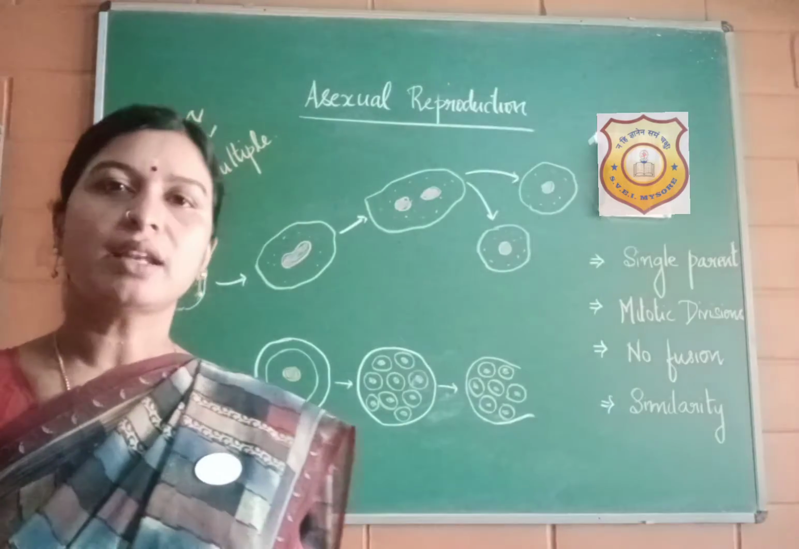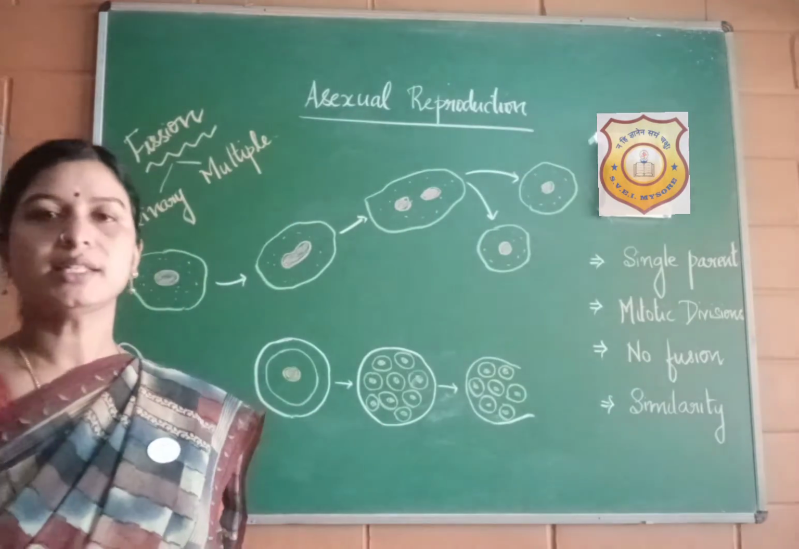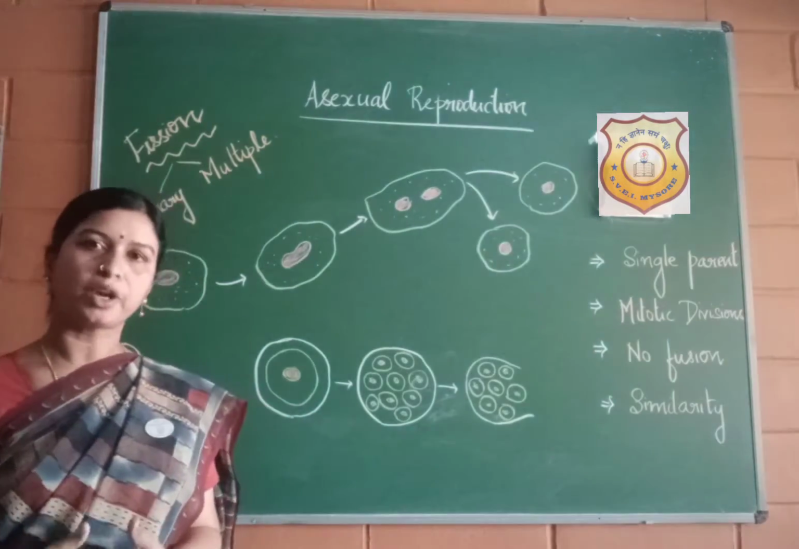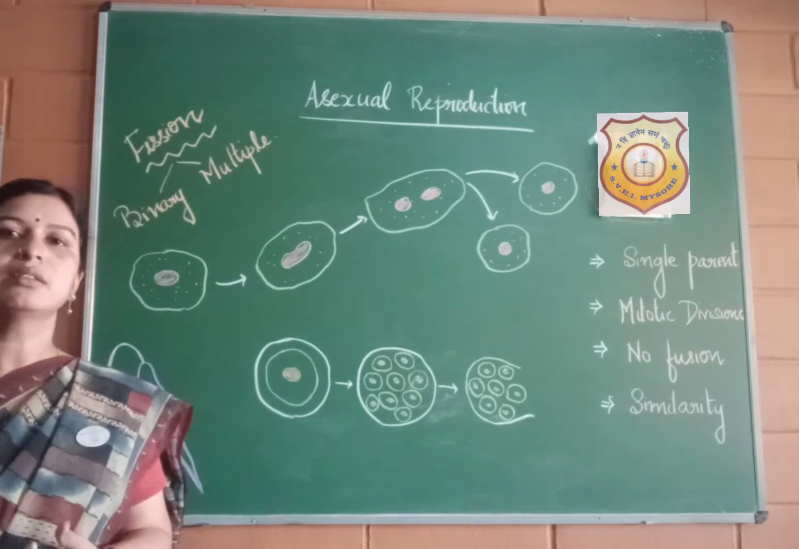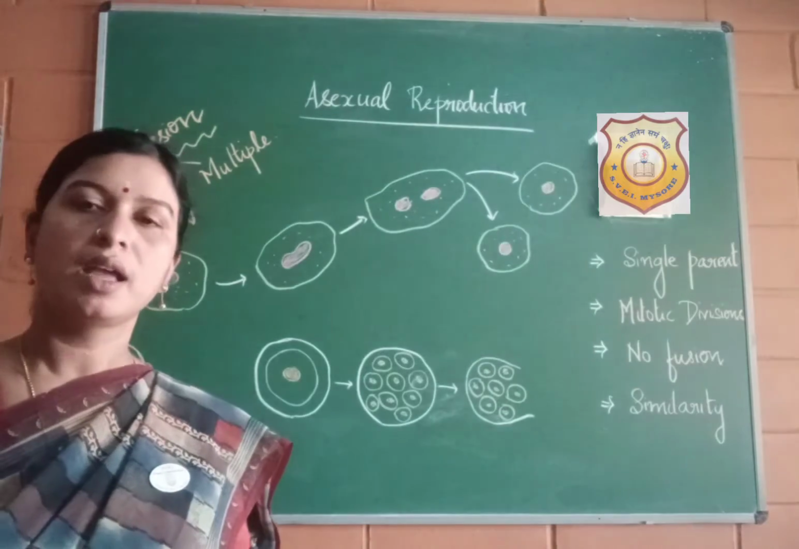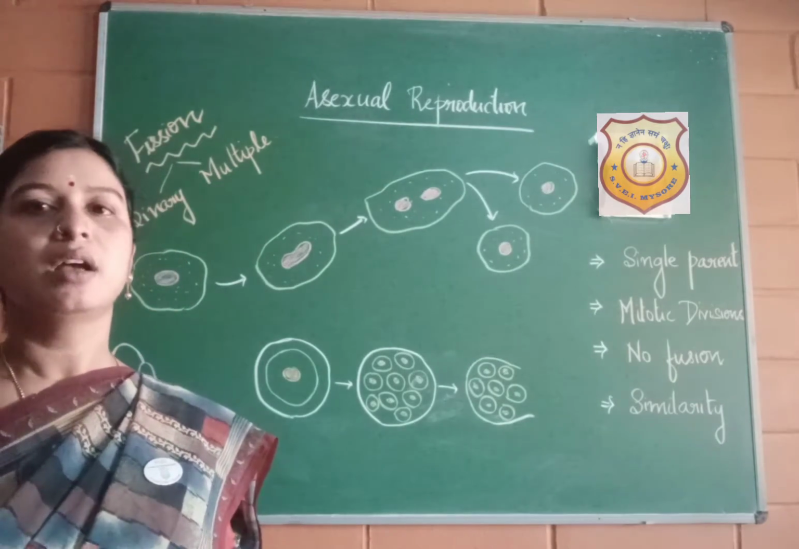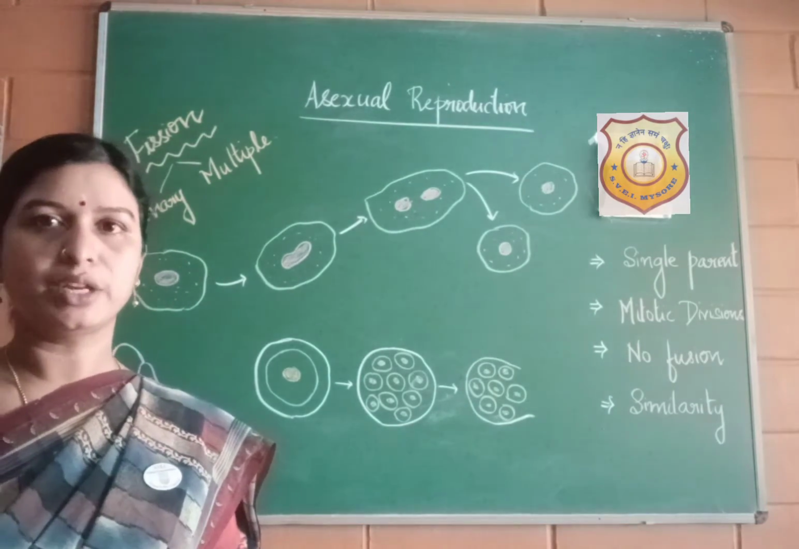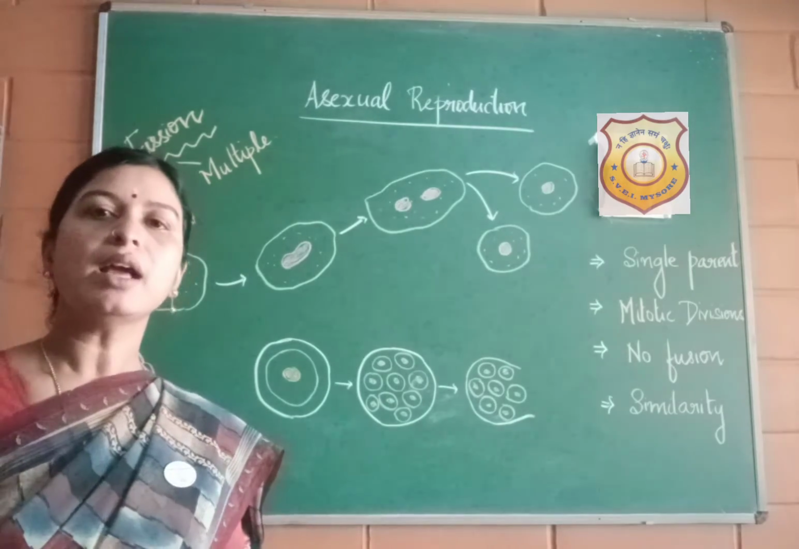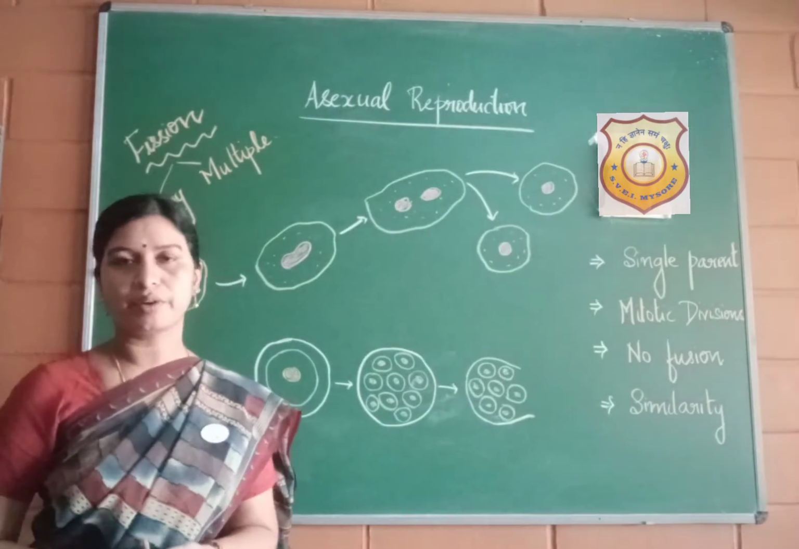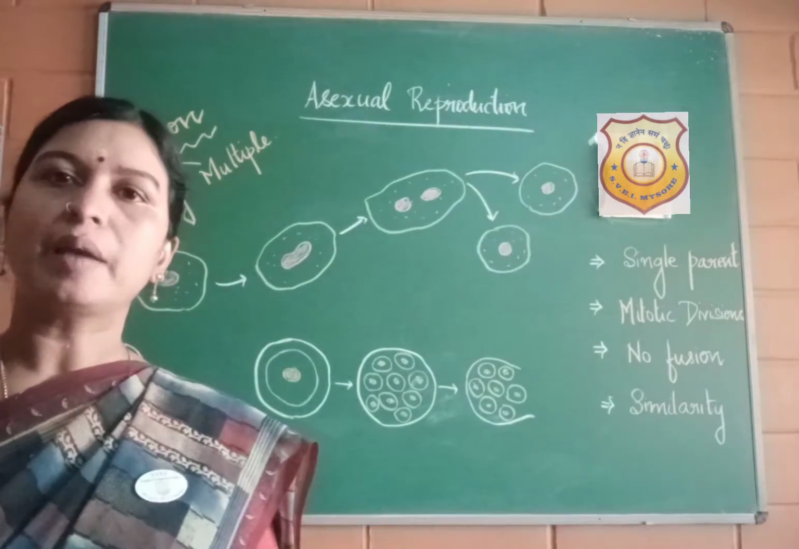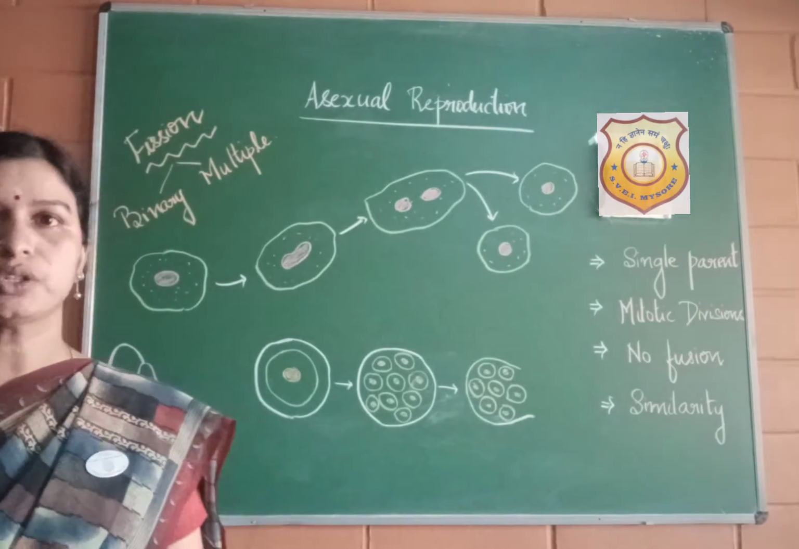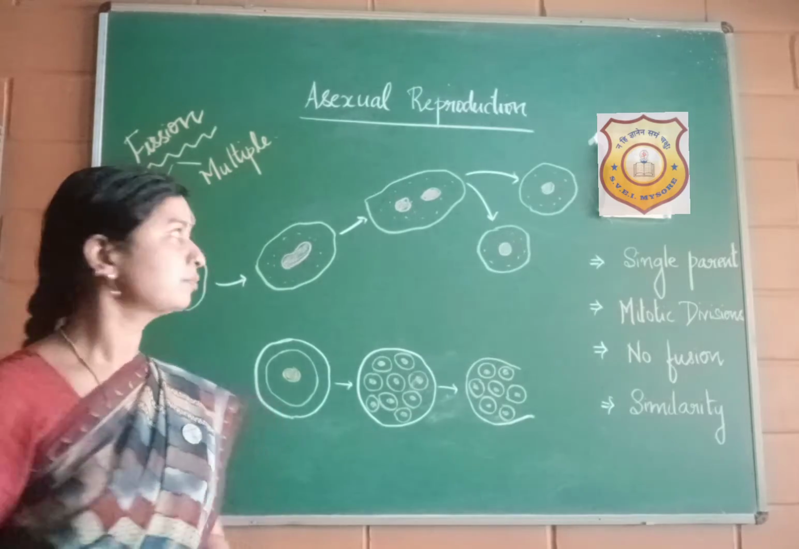In the last class, we were discussing the definition of reproduction, its importance, what variations are, and how they are important. We also saw that reproduction can be classified into two types, namely asexual and sexual reproduction. In this class, we will be learning about different modes of asexual reproduction.